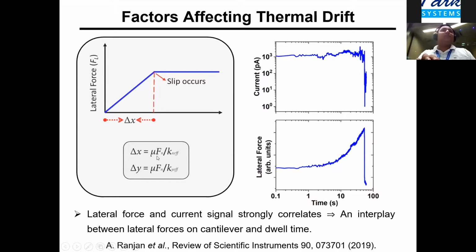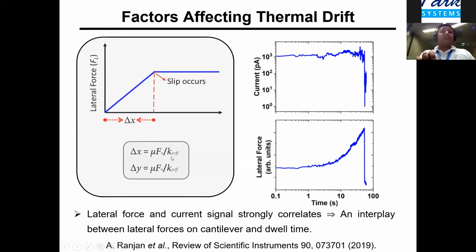Essentially, this gives delta x, the distance before which the slip occurs. You can see that one can improve this delta x by applying a higher force. It means that over a cantilever, we can apply a higher force and stay a long time before the lateral force becomes dominant over the friction force and the slip happens.